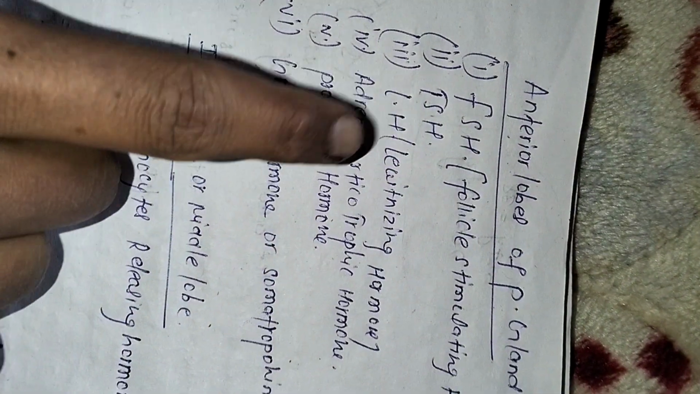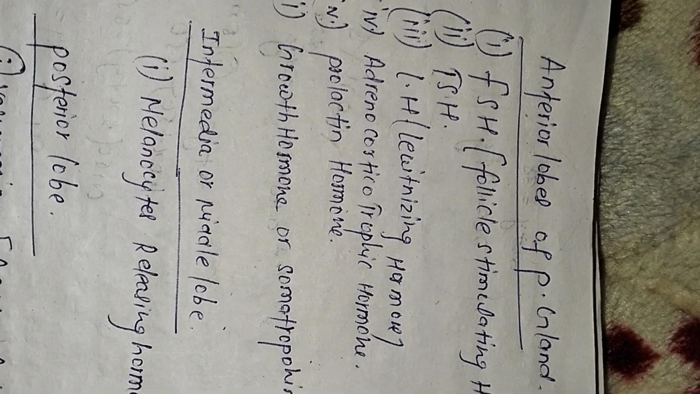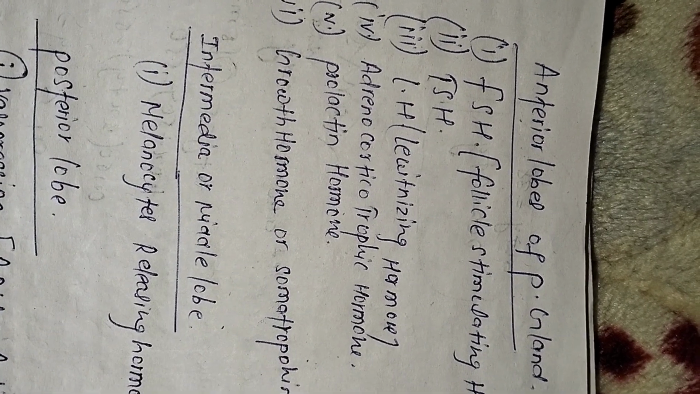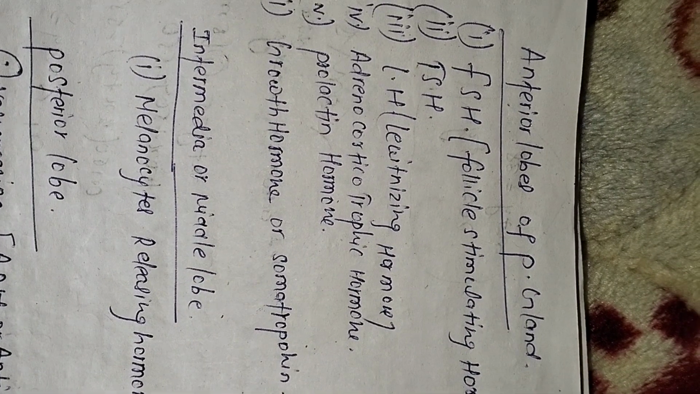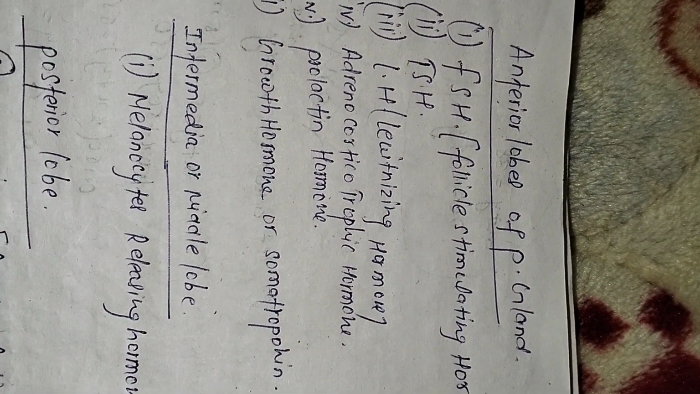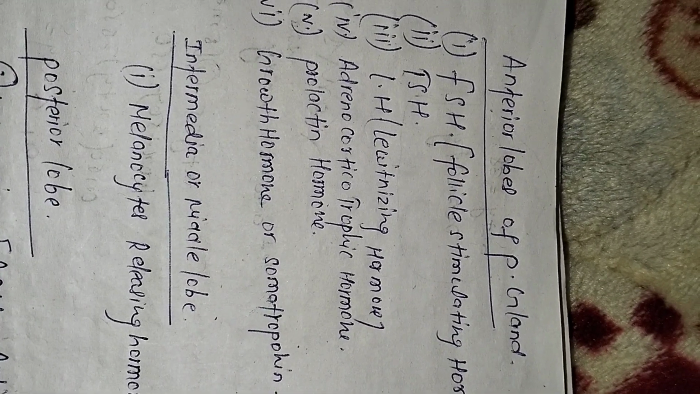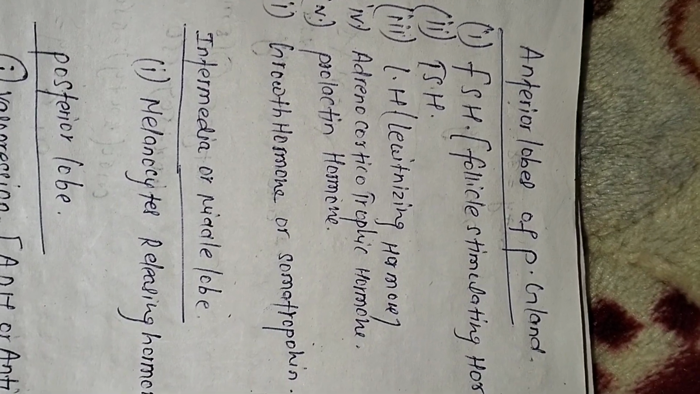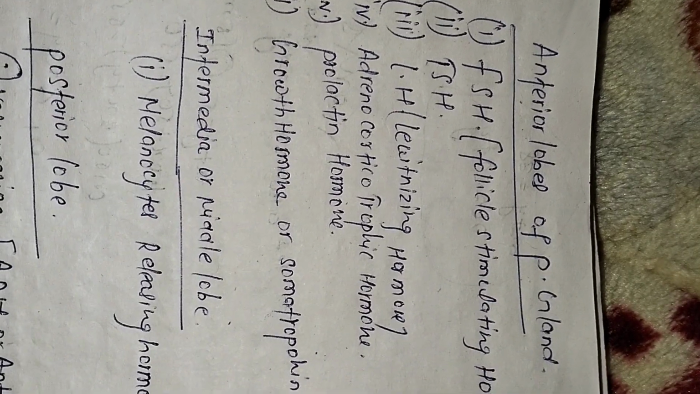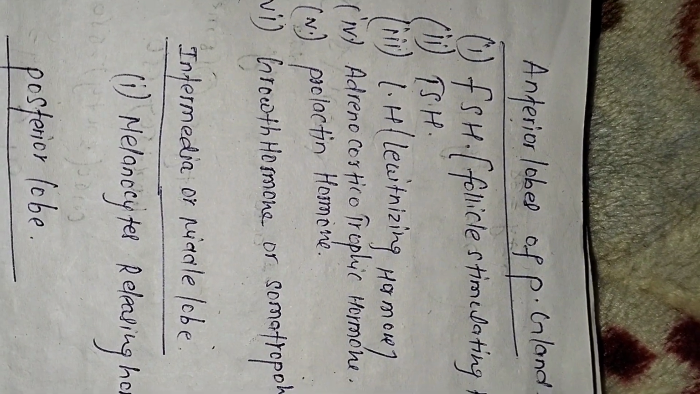The FSH, also known as follicle stimulating hormone, helps in the growth of ovarian follicles. It means that in the case of female, ovule formation is done through follicle stimulating hormone. In the case of male, FSH, follicle stimulating hormone, is needed for spermatogenesis.